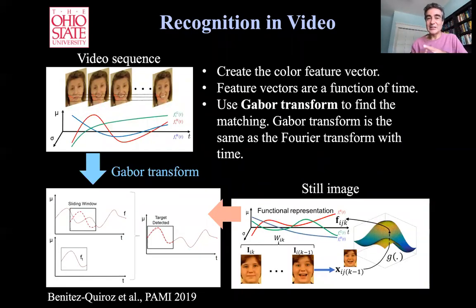So then a year later in 2019, we published this PAMI paper where we applied this to the recognition of action units. So basically what we did, from these tessellations of the face that I've mentioned, we extract these color statistics, but in a functional way, right?